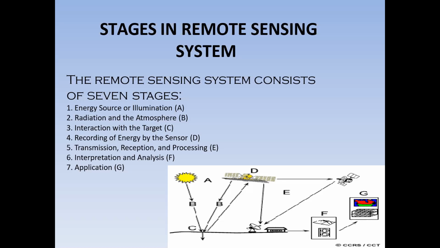Second one, radiation and the atmosphere, that is capital B, that is the atmosphere condition. Another one, interaction with the target, capital C, that is the earth, that is the target. Interaction of the sun and atmosphere with the earth. And the fourth one, recording of energy by the sensor. D is the sensor recording that information, recording of energy, that sensor, capital D.